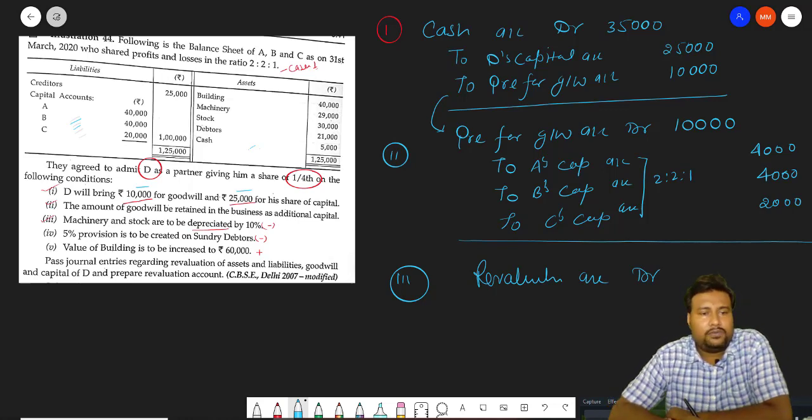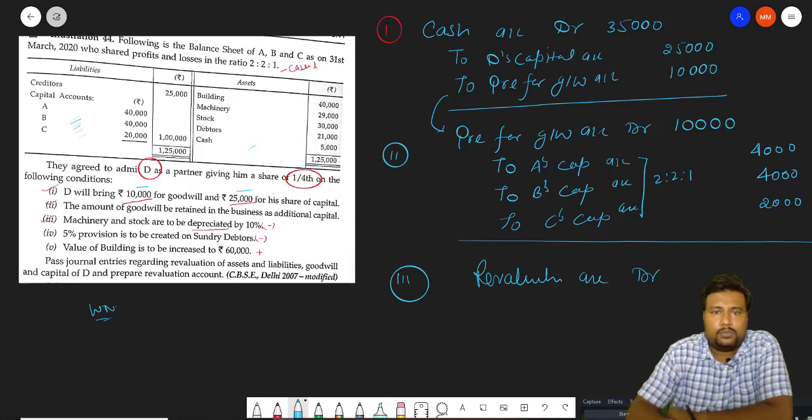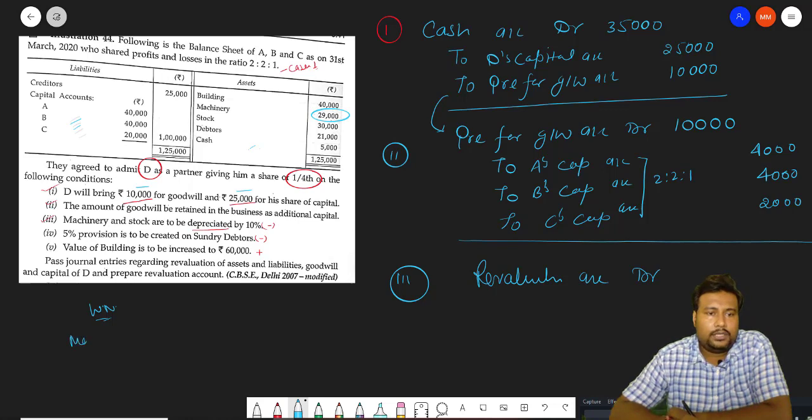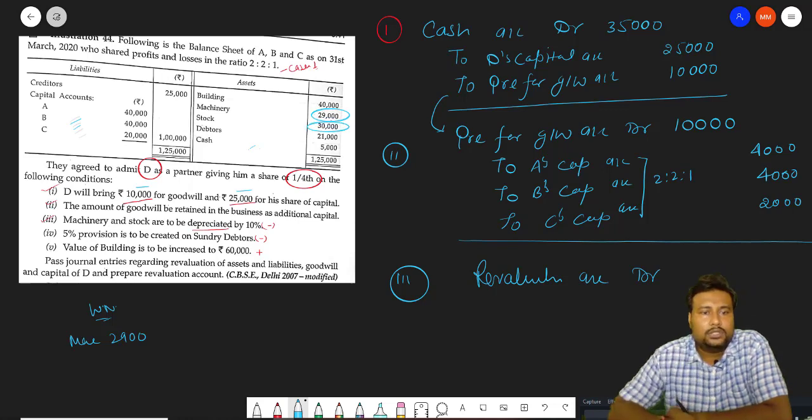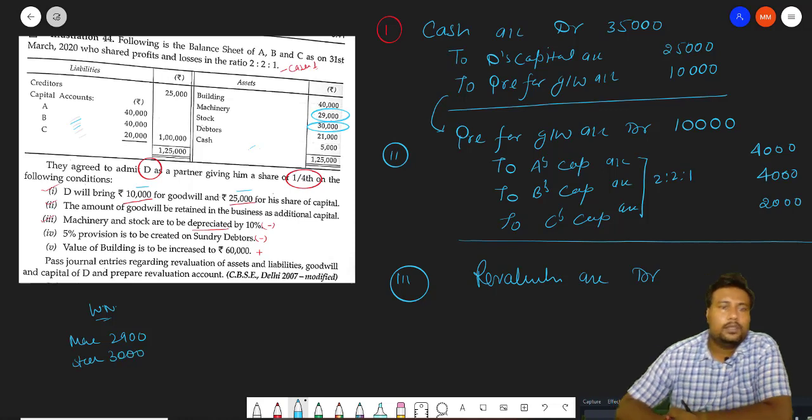Calculate the total loss. Working note: machinery depreciated by 10%. The value of machinery is 29,000, so machinery is depreciated by 2,900. Stock value is 30,000, so the depreciation on stock is 3,000.